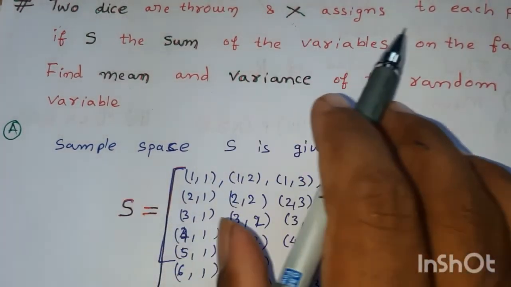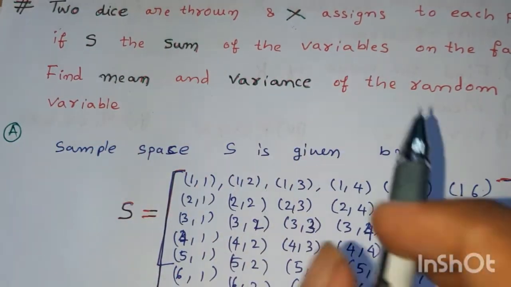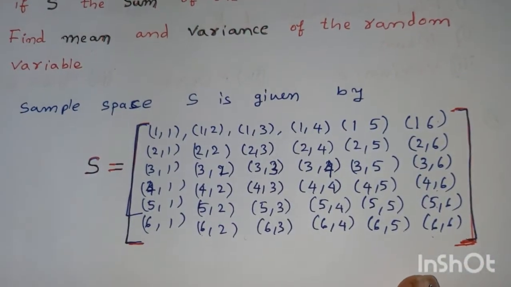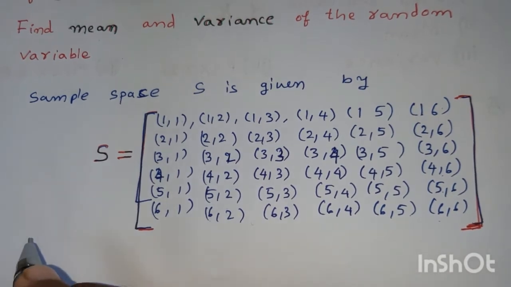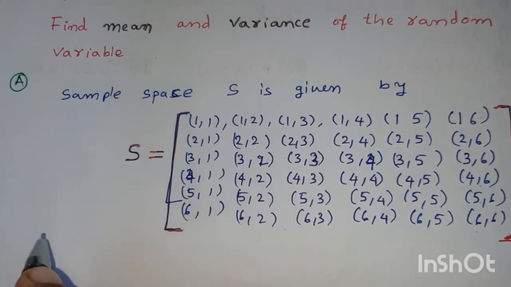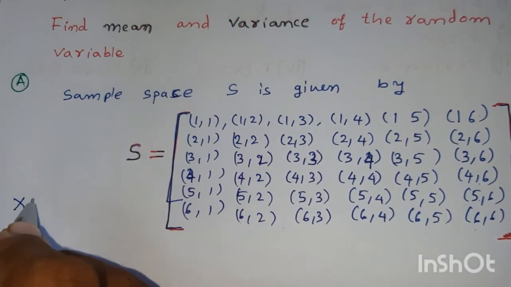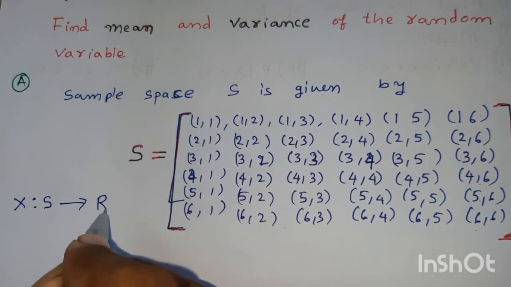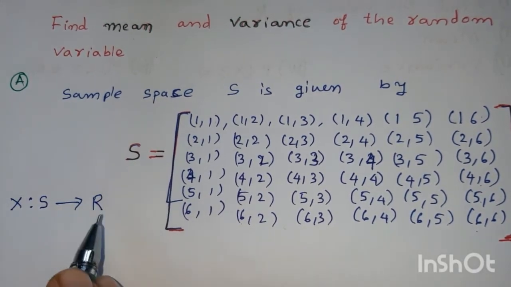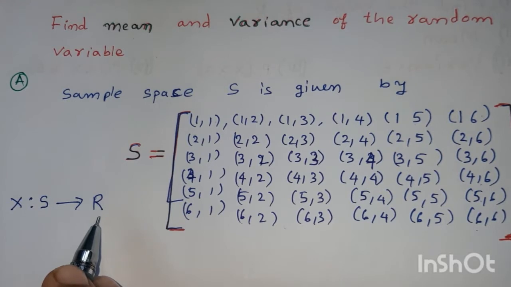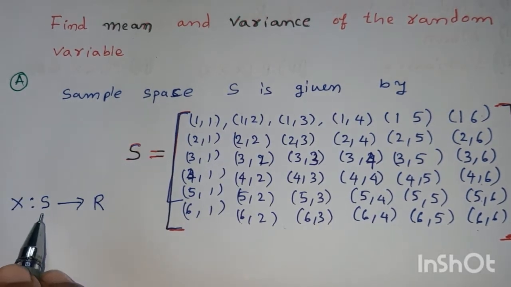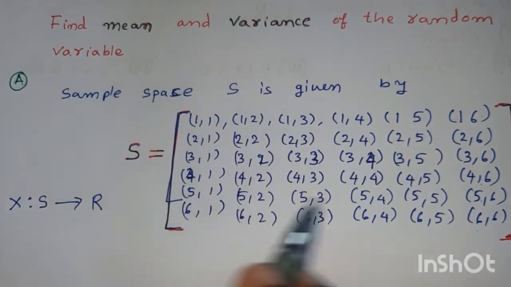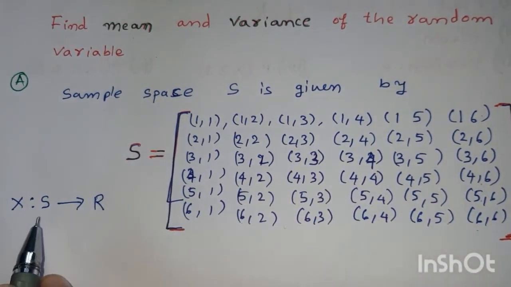In such a way X assigns to each point in S the sum. Actually X is a random variable defined from S to capital R. Here S is the sample space and R is the set of real numbers. These 36 elements are in S, all possible outcomes.